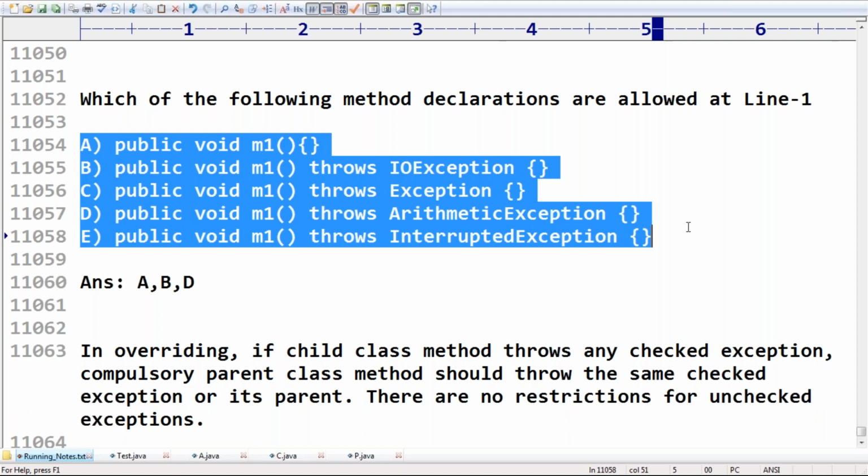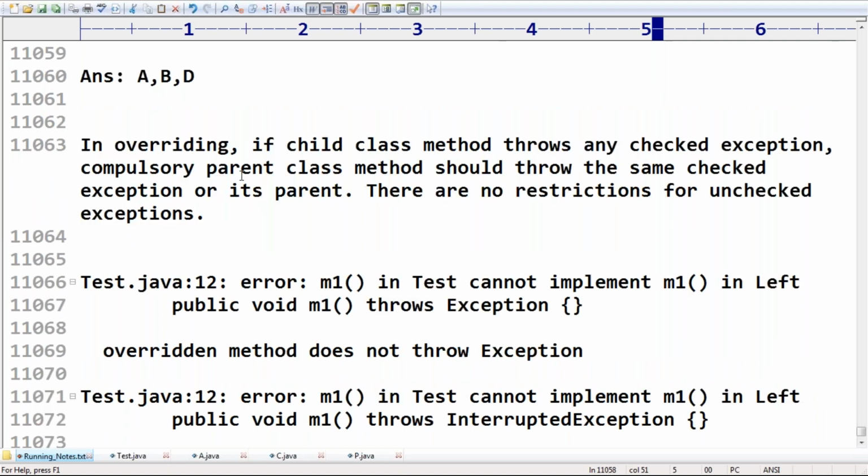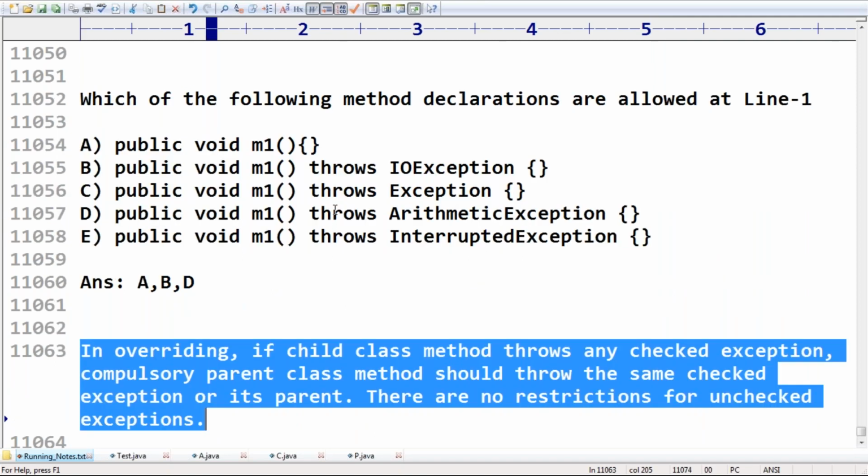Keep this point in your mind very strongly: if the child class method throws any checked exception, the parent class method must compulsorily throw the same checked exception or its parent. But there are no restrictions for unchecked exceptions. Swarup's answer is correct.